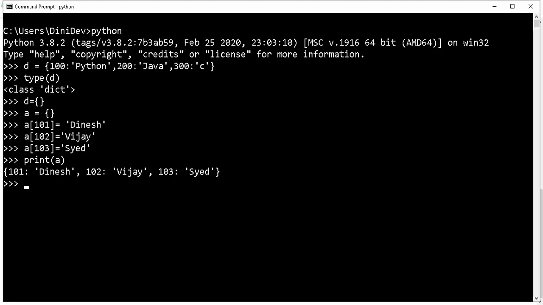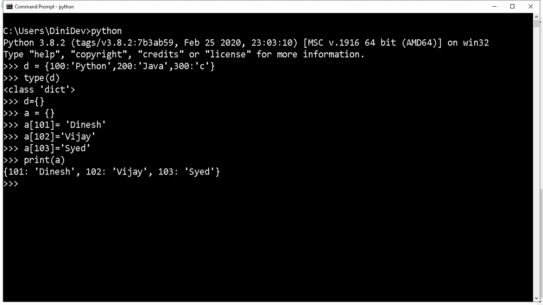Okay, now some of them asked, is it possible to add duplicates in keys, and what will we get? Duplicate keys are not allowed in Python. This thing you need to remember. If we try to add a duplicate key, we will not get an error, but the old value will be replaced by the new value.